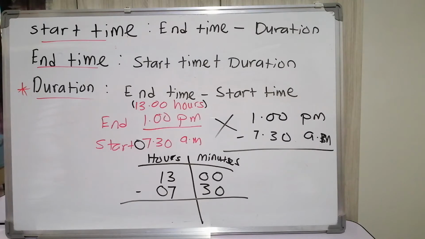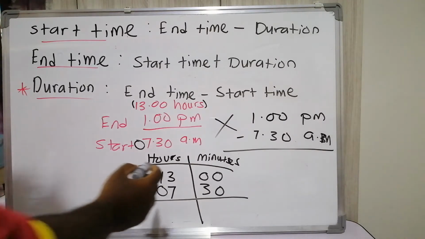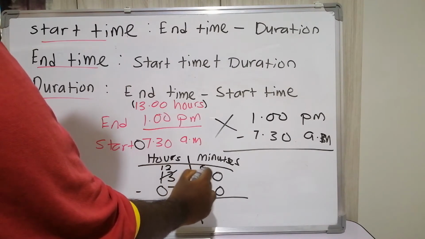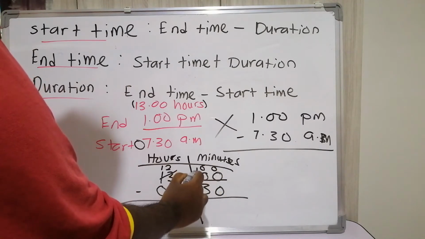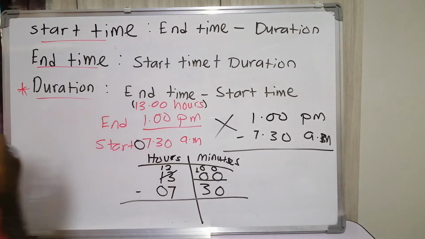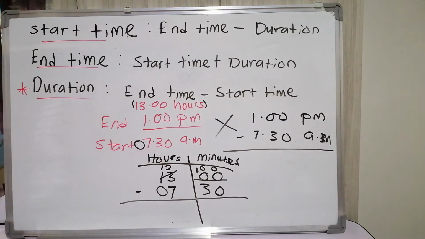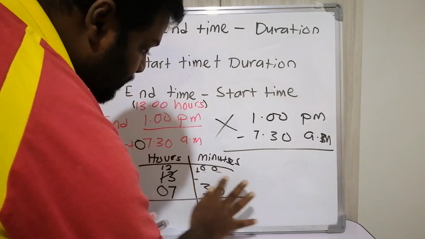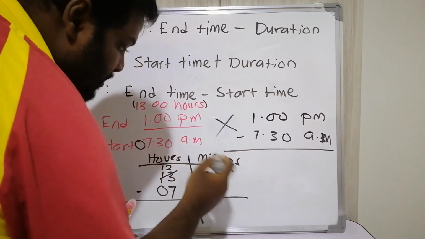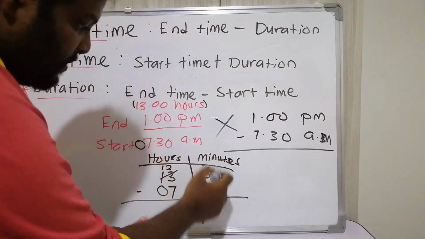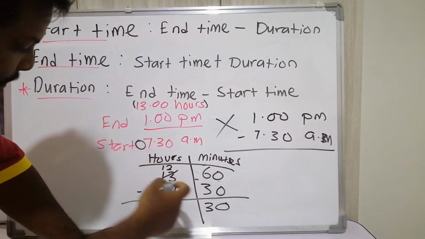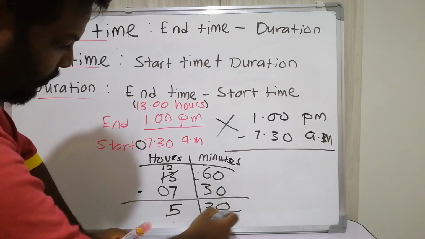So how are we going to do the calculation? We have to borrow from hours. We make it 12, and here we must put 60. You know why 60? All of you know, right? 1 hour equals 60 minutes. So we add 60 here to make this 60 minutes. 60 minus 30 equals 30, and 12 minus 7 equals 5.